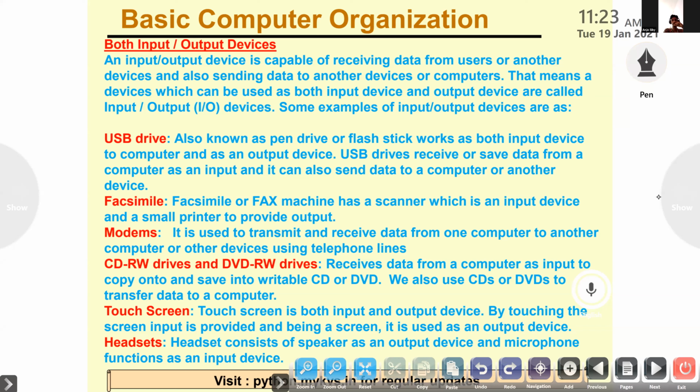Ma'am, explain. It's known as pen drive, flash stick, or flash drive. No, we should read in full. Yes.